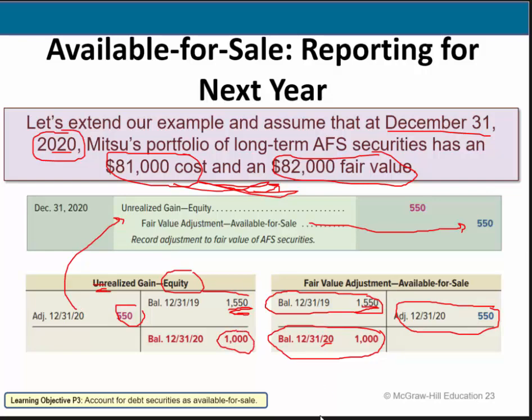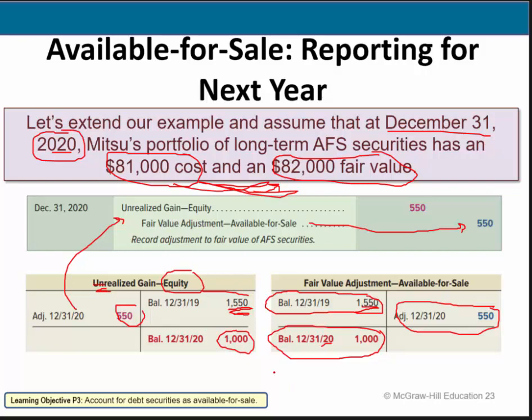Now, you might ask, well, why aren't we debiting unrealized loss? Well, the reason is because right now it shows a gain of 1550. We want it to show an unrealized gain of only 1,000. So we don't want to leave a gain on there and create a loss. No, we're just going to reduce the gain that is on there.